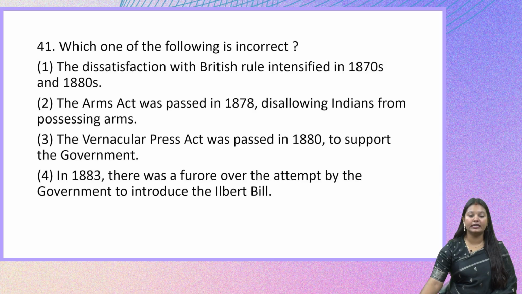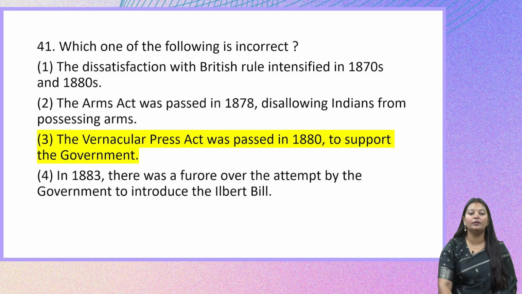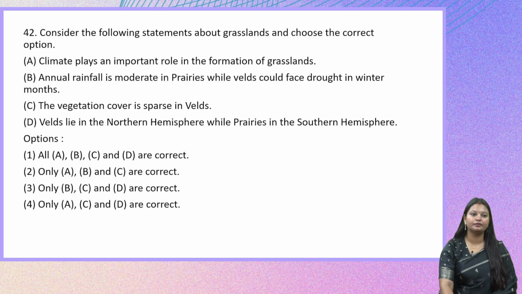Option 4: in 1883 there was a furore over the attempt by the government to introduce the Ilbert Bill. So the right answer here is the third option. The Vernacular Press Act was not passed in 1880, it was in 1878. Moving on to the next one.